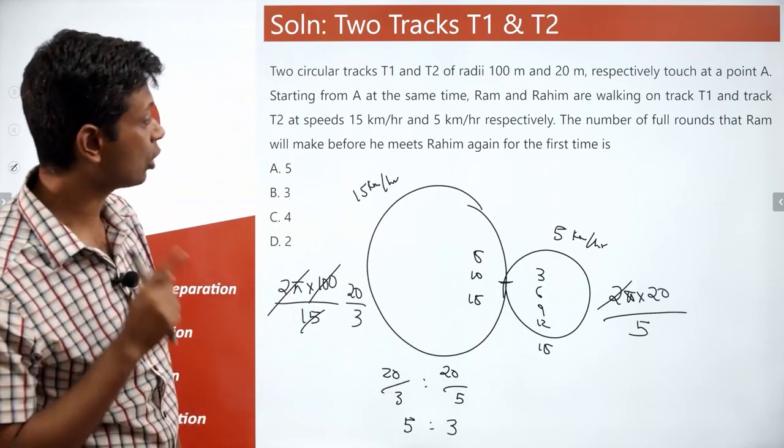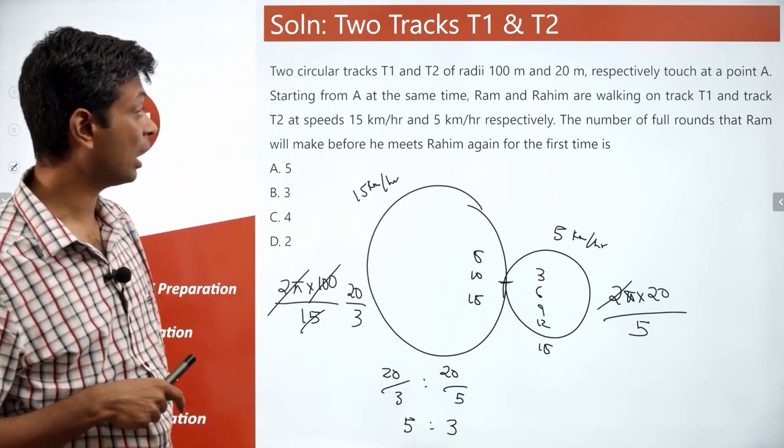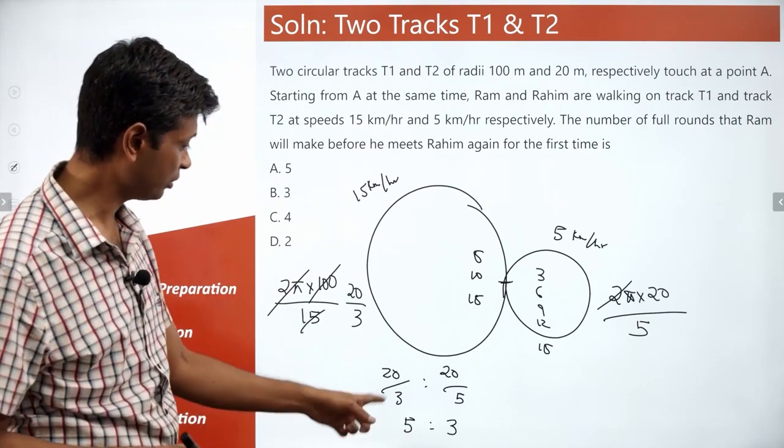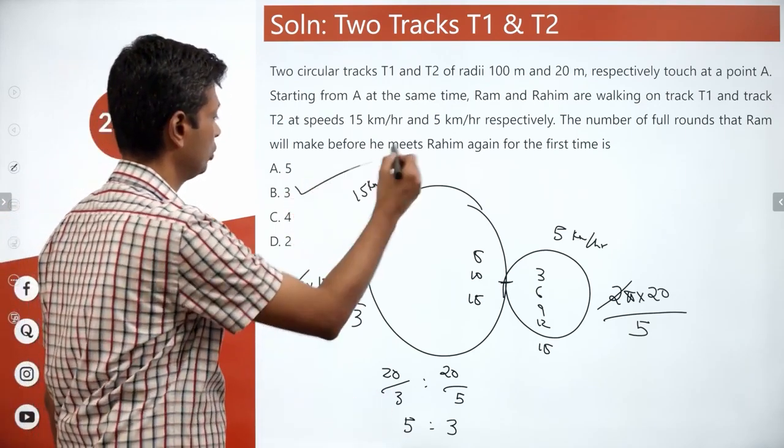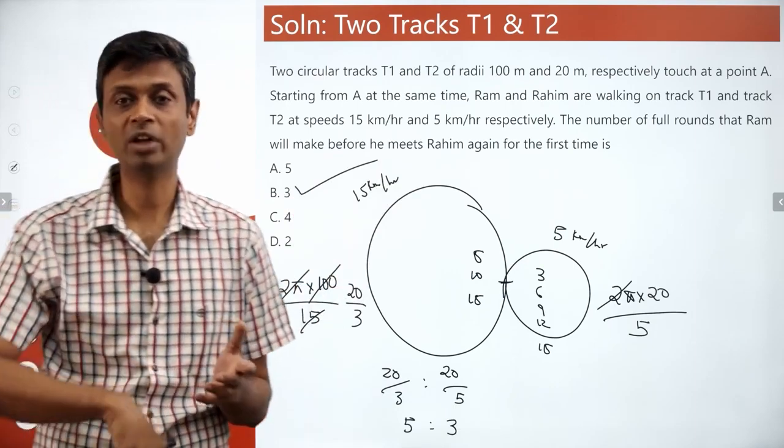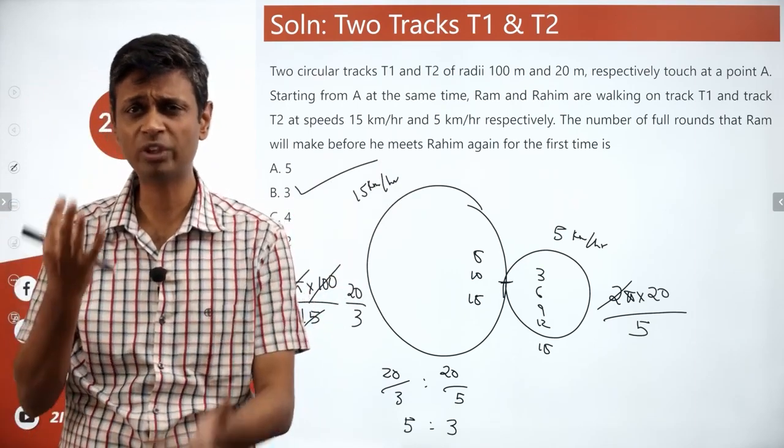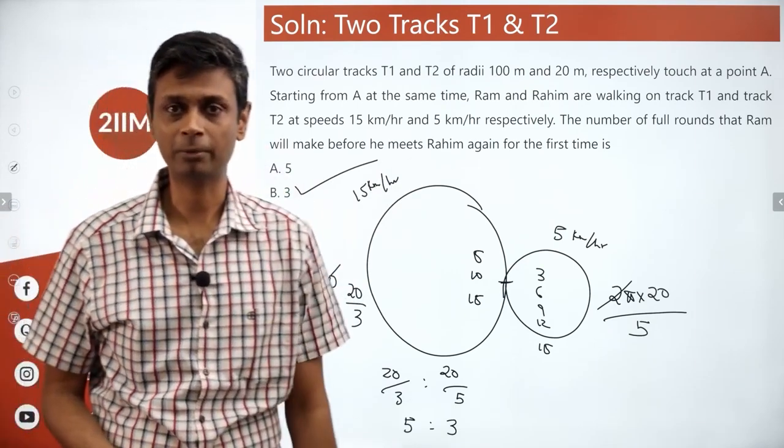Or the number of full rounds that Ram will make before he meets Rahim again for the first time. Ram takes longer time. He would have done fewer rounds, 3 rounds. In that time, Rahim would have done 5 rounds. We just need to find the ratio of their speeds. Everything else doesn't matter.